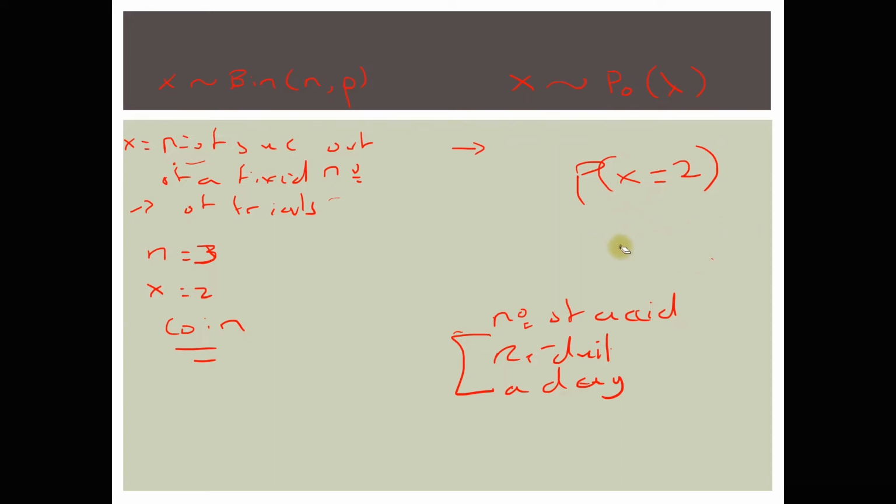So you see already one of the differences is that the number of trials is not defined, though the number of successes is kind of similar here. You still have a kind of success, which is defined as the occurrence of an accident, but there is no fixed number of trials. So in other words, n can be considered to be an infinite number of trials if you want. So that's already one of the differences between the binomial and the Poisson distribution.